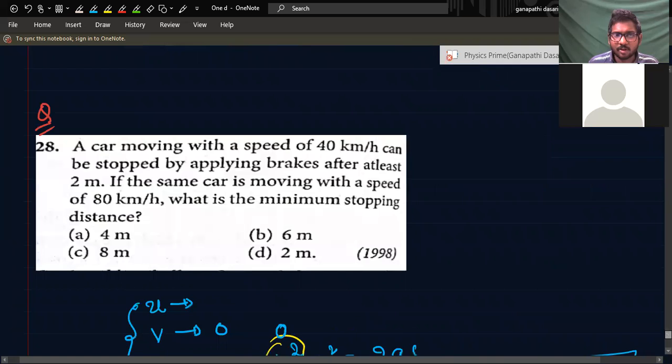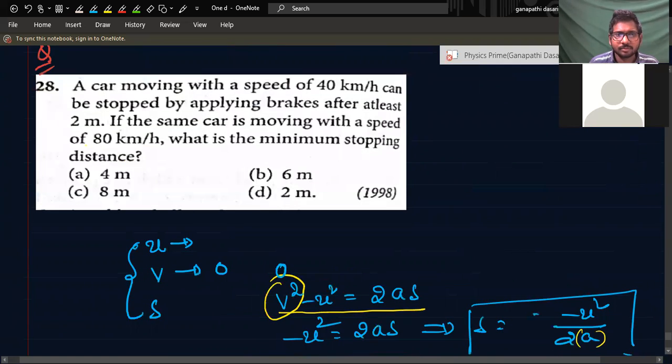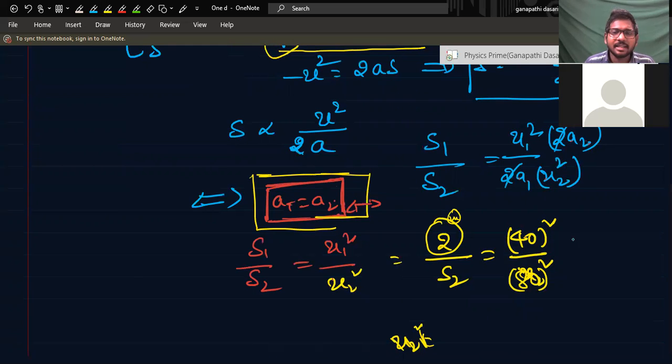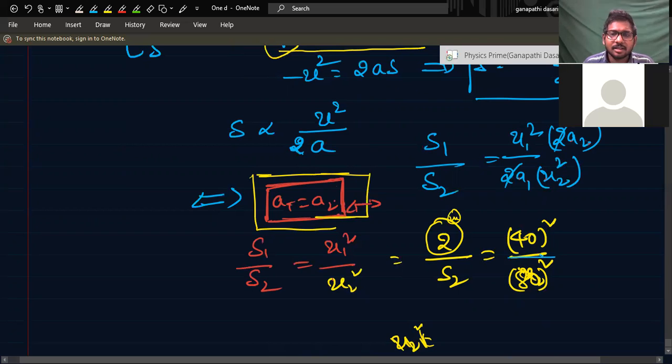Okay, see the question. Can you see the question? Yes, sir. So here it is 40 by 80 square. Sir, here this is in meters, this is in kilometer per hour. You should change it to meter per second, right?